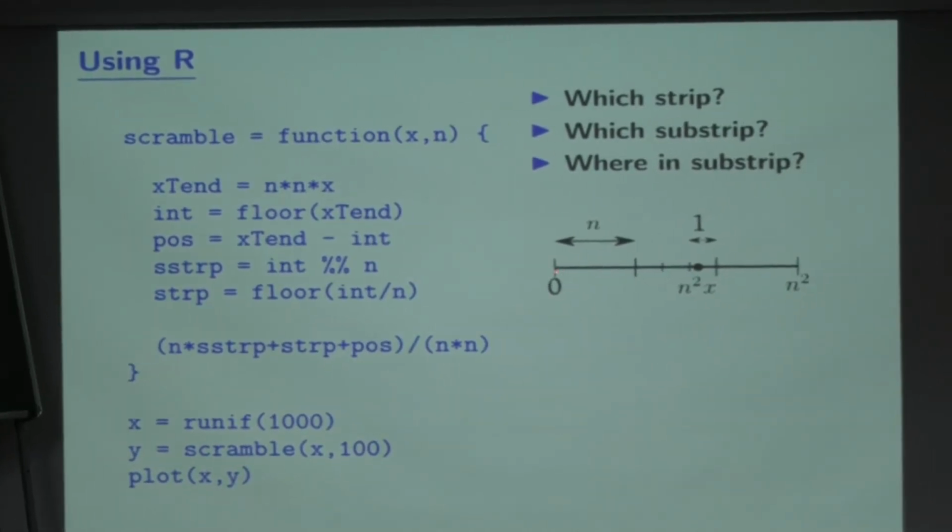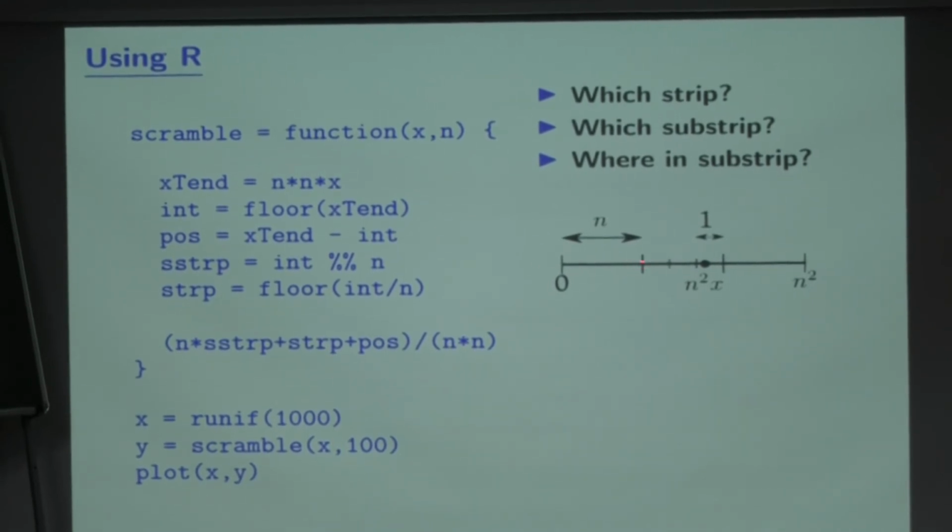Then I want to find the substrip. That is easy. Because it is n, I will divide by n and look at the remainder. In this case, the remainder is 2, so I get the substrip as the remainder operation: that integer value modulo n. This is the modulo operation in R. And then I have to find out exactly in which strip I am. That is very easy. I just divide it by n and take the floor. That is essentially the quotient and the remainder. That gives me which strip I am in, and that gives me which particular substrip I am in. This gives me the position.